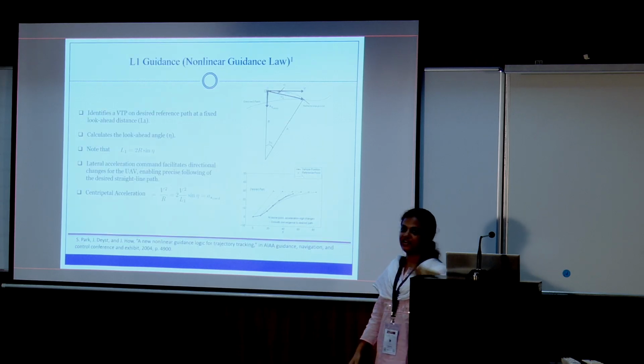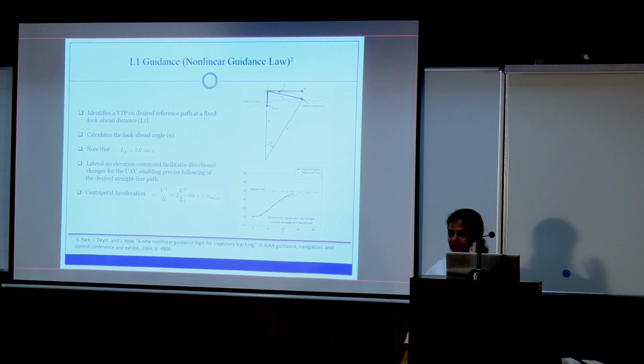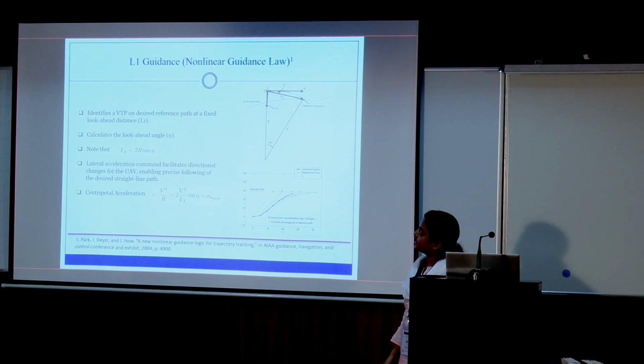That was the geometric path, based on basically Dubins path, which was proved by optimal control theory, that is, an optimality proof is there. But next I will be talking about some virtual target point based methods. One of them is L1 guidance. This is very interesting work which was published a long back, but still many improvements or variations of this L1 guidance we can see in recent literature.